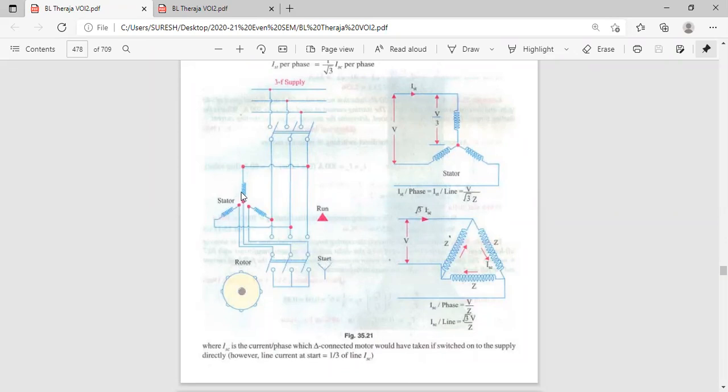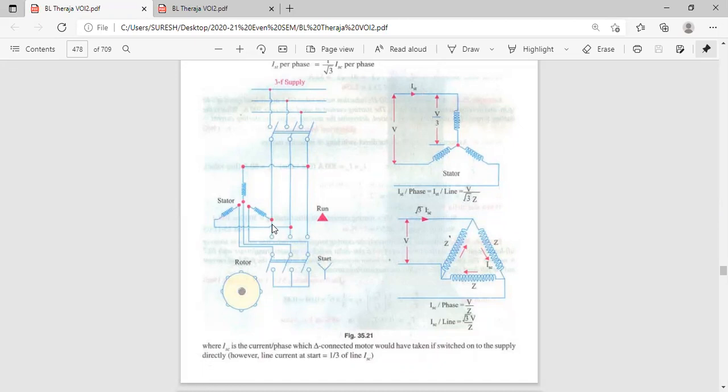Why in star connection? Anyone? Because in star connection, voltage is reduced by root 3 times. The relation between line and phase voltage is VL equal to root 3 into V phase. Therefore, V phase is equal to VL by root 3.